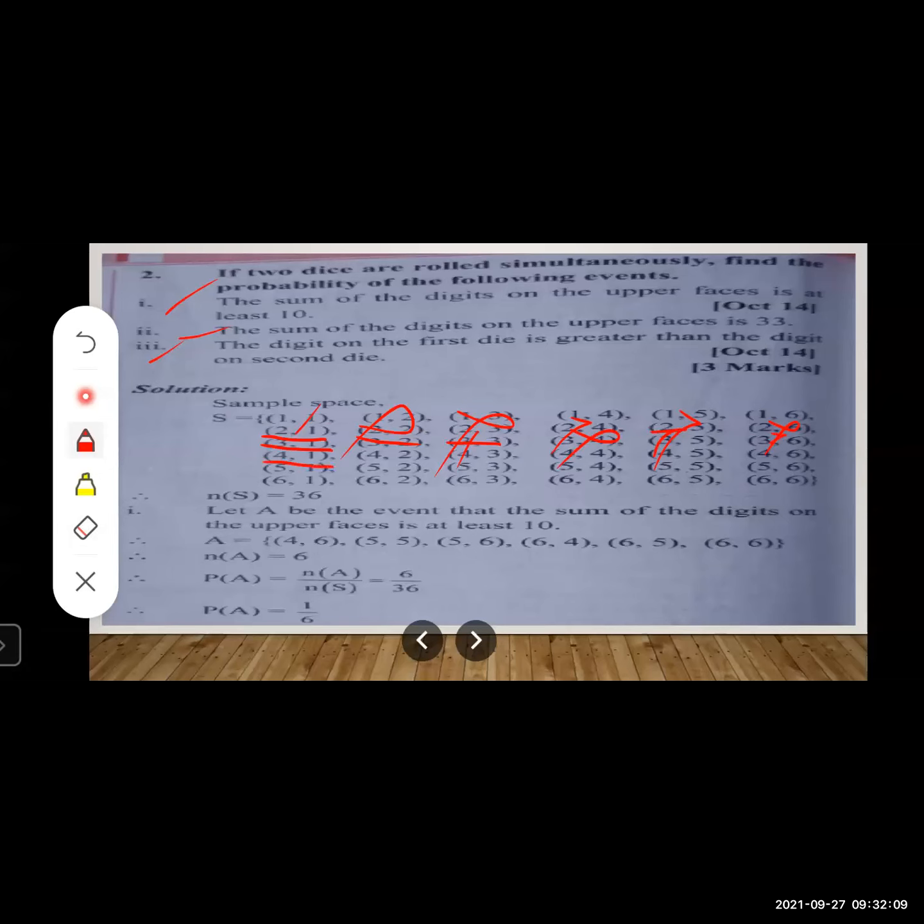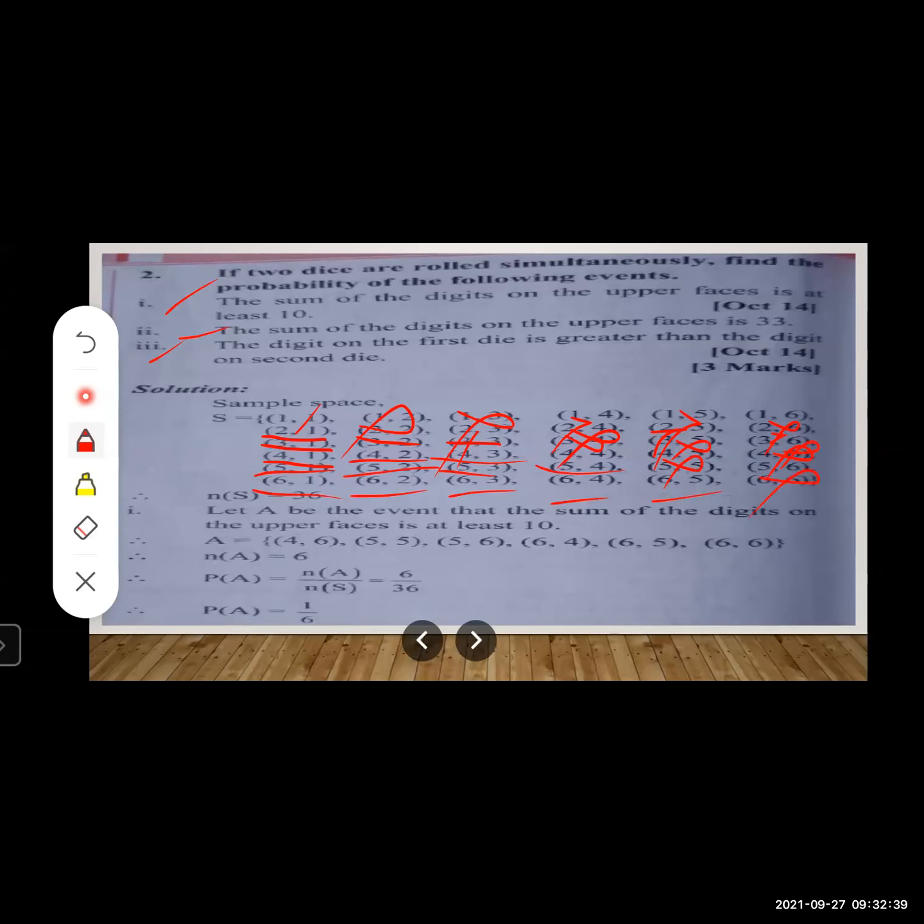Similarly, the digit on the first die is bigger, bigger, bigger, again it is equal, again smaller, smaller. Again see, the digit on the first die is bigger here, here also, here also. Here it is equal and here it is less. Here the digit on the first die is bigger, here also, here also, here also, here also. Here it is equal.